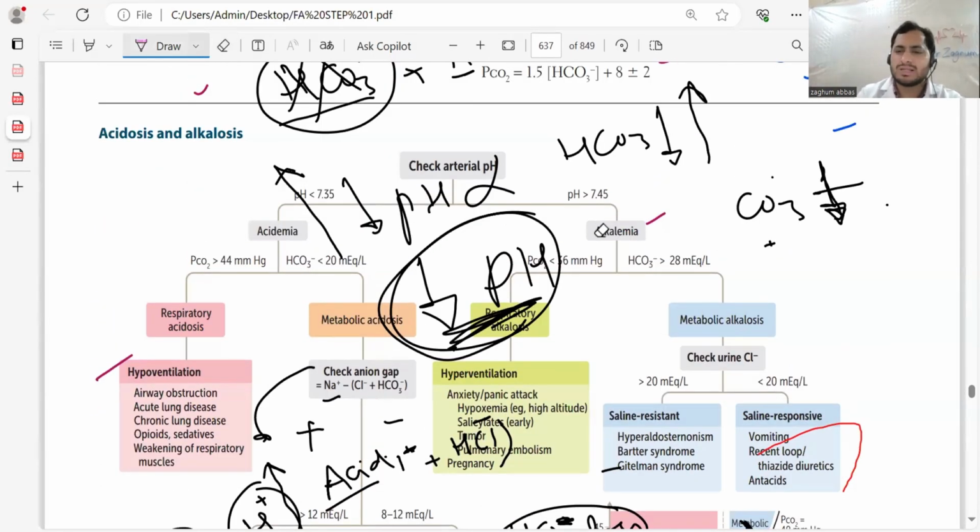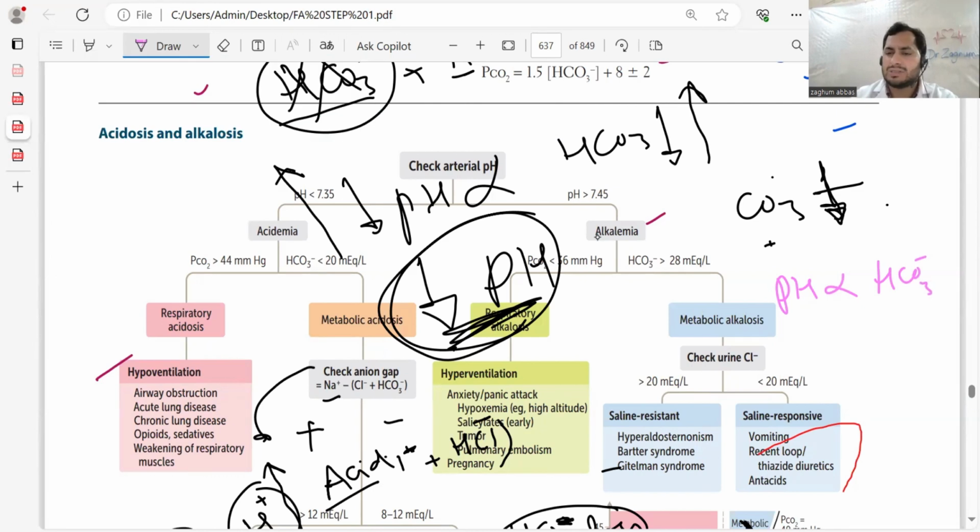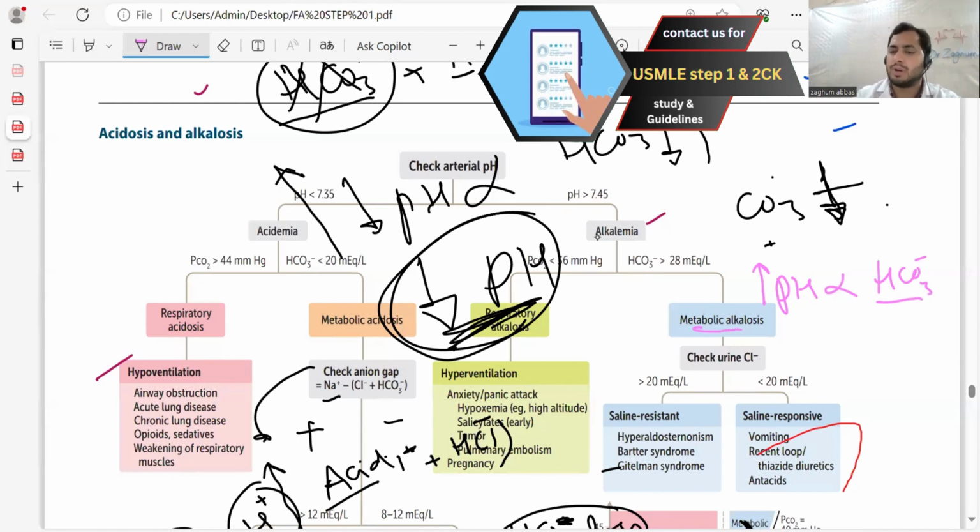The topic is metabolic alkalosis. We will draw the formula: pH and bicarbonate. In alkalosis, pH will rise. pH is more than 7.45, and it is due to a metabolic cause. We call it metabolic alkalosis.